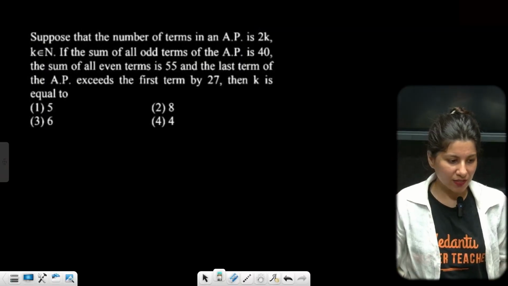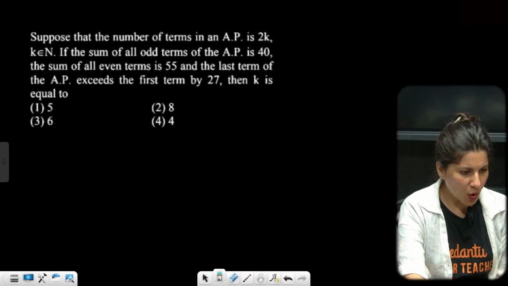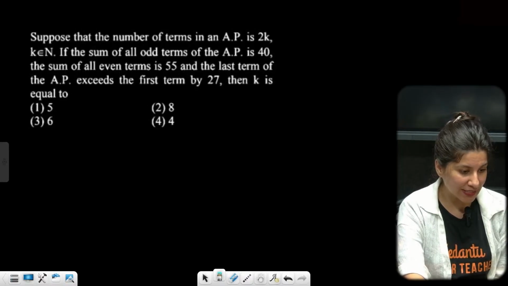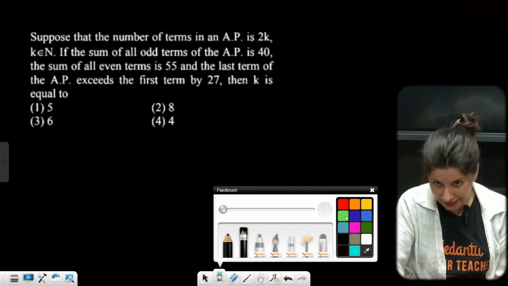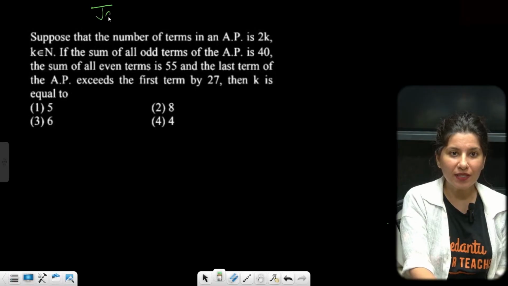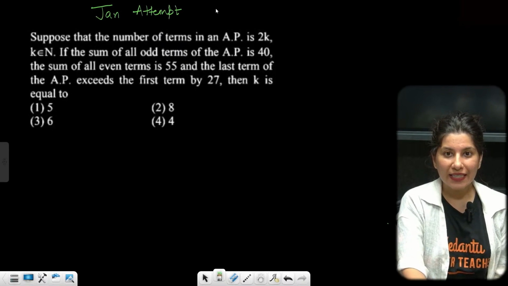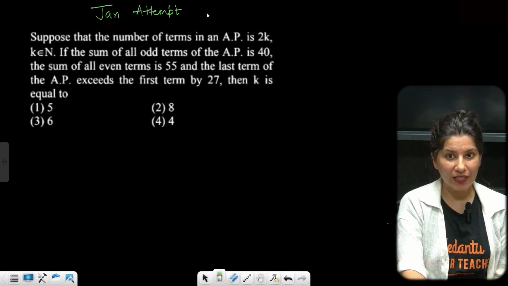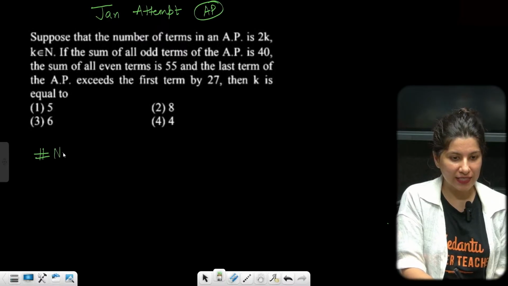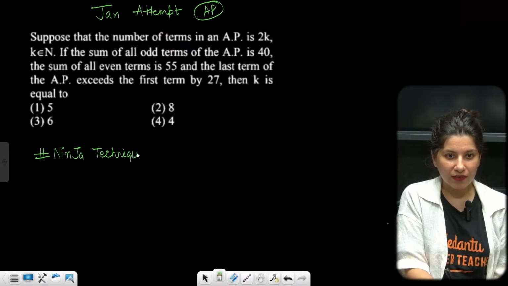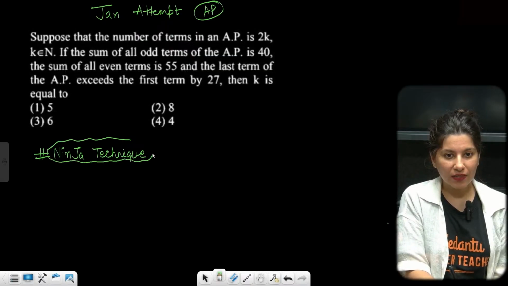Next question, I guess we are towards almost the end of this. This has a special ninja technique. We are going to do this question with the special ninja technique. January attempt. Easy, but only with the ninja technique. This is an AP related problem, but now I have a ninja technique. Are we ready for the ninja technique?